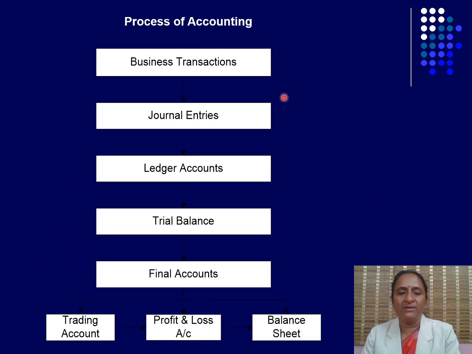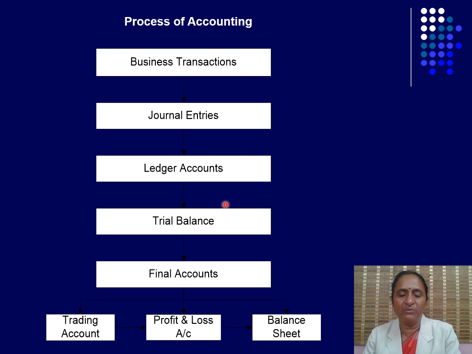Process of accounting. The process of accounting has several steps. First step, business transaction. Every business entity records all financial transactions in its day-to-day activities. Second step, journal entry. Journal entries are made as per the double entry system rules. And third step, ledger accounts. Ledger accounts are prepared by classifying different accounts such as nominal account, real account and personal account.